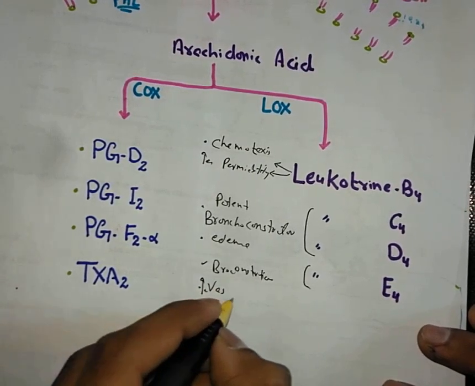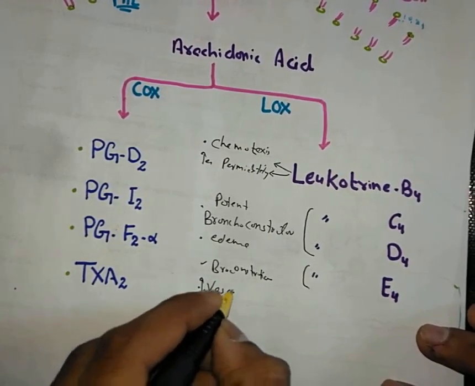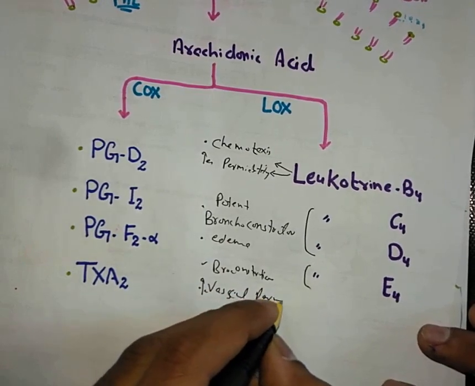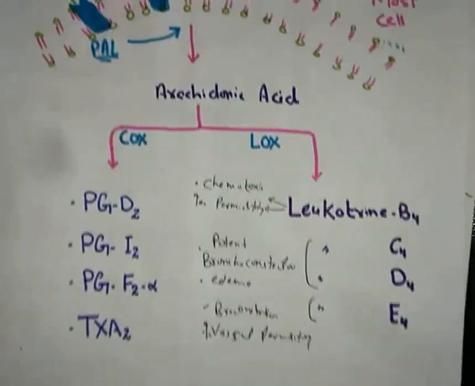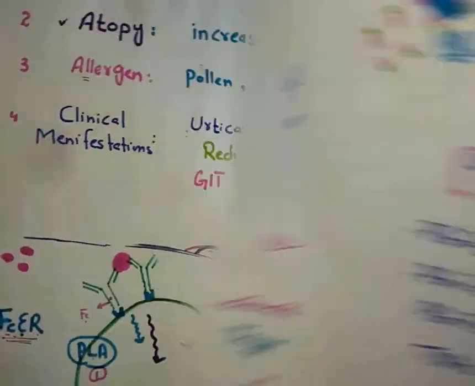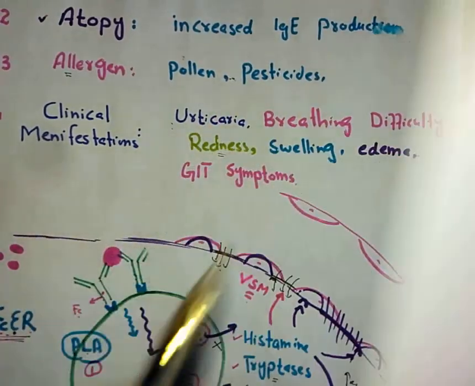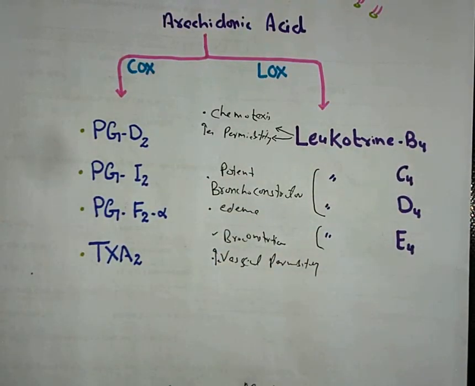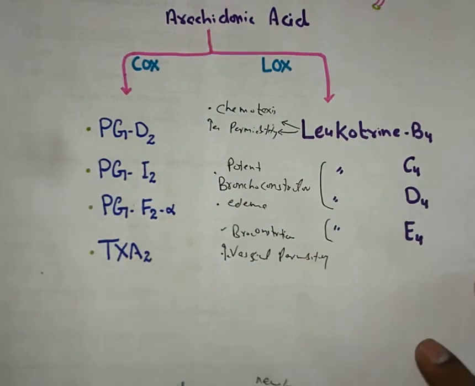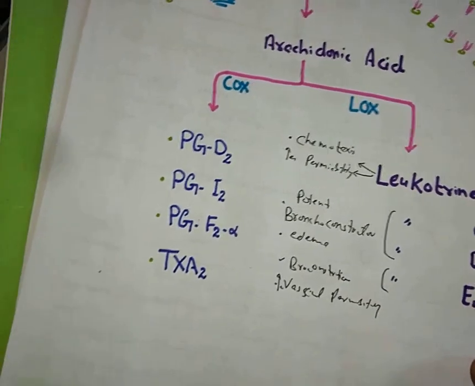So all these reactions that were appearing in the phase 1 reaction can also appear in phase 2, because these mediators do have those activities, and they will be more potent and more severe as compared to the phase 1 reaction, the early phase or immediate phase reaction.